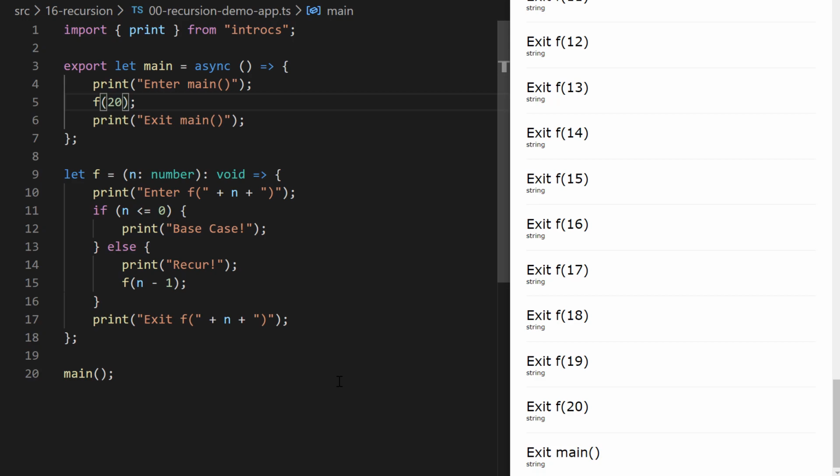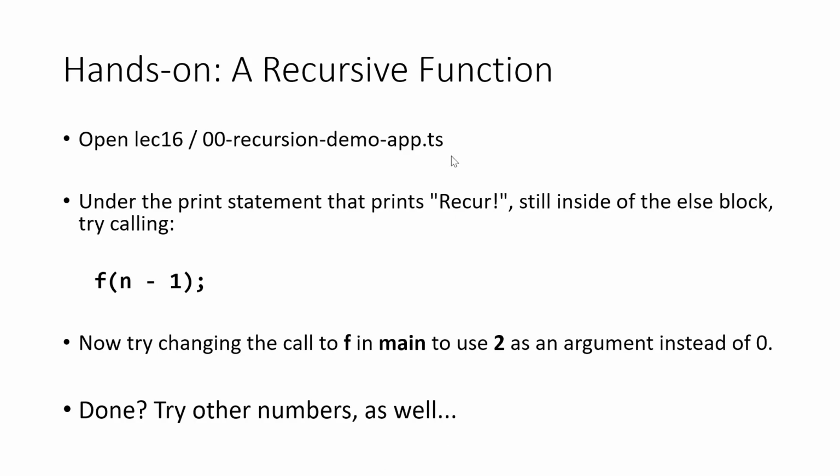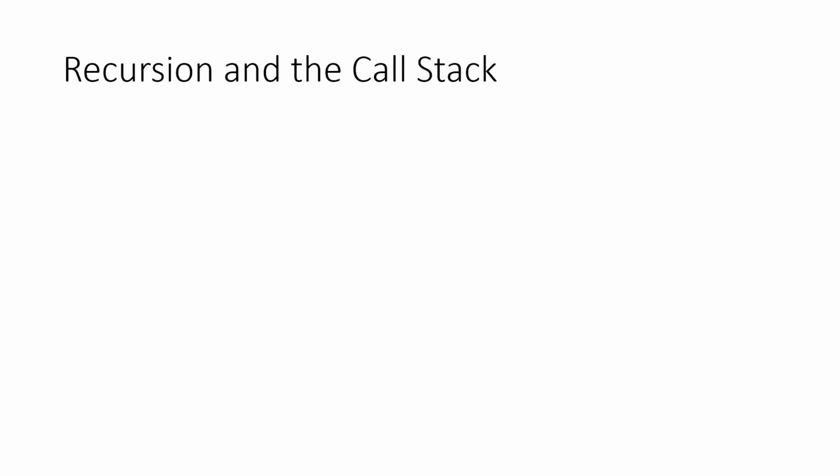Right? So this is an example of a recursive function, and we've convinced ourselves that the computer is more than happy to evaluate a function that has a call to itself from within its definition. So let's talk a little bit more about the mechanics of what we're seeing here and some of the things we need to be careful with when we are thinking about writing recursive functions.